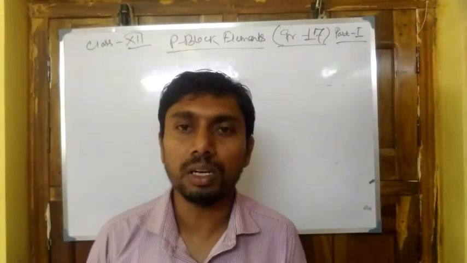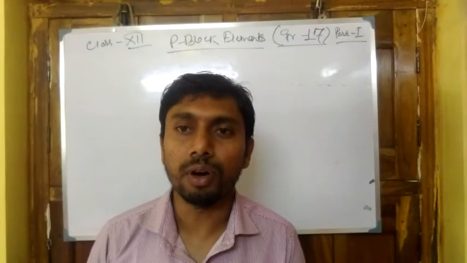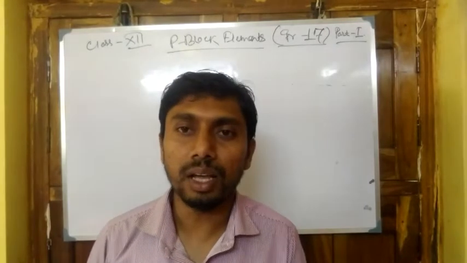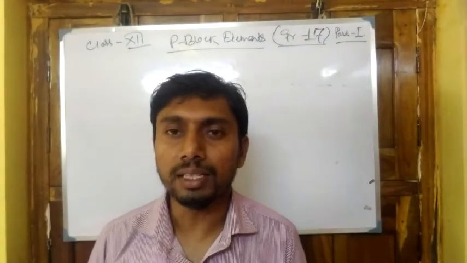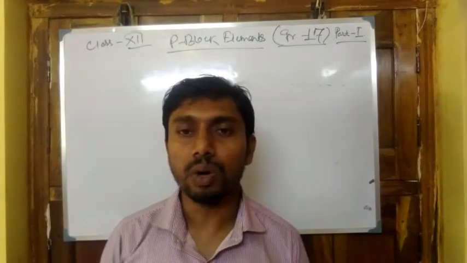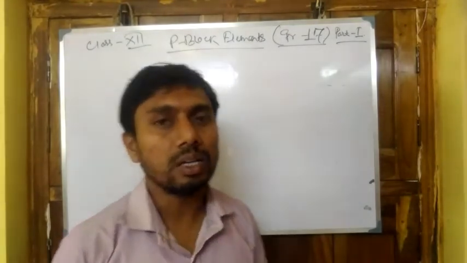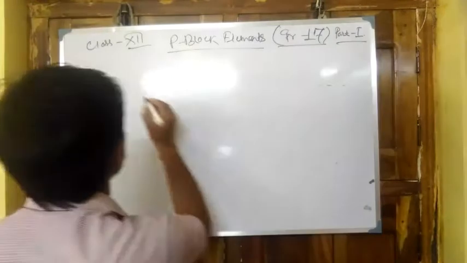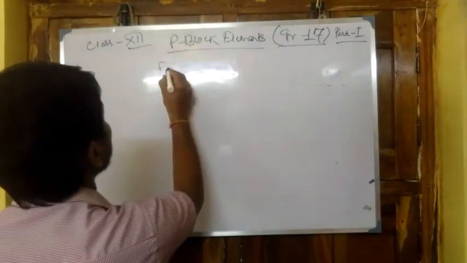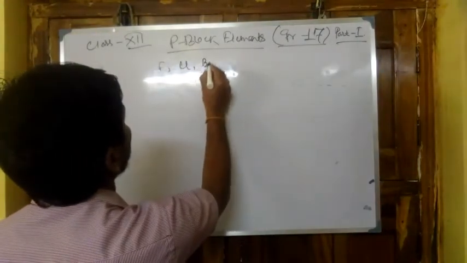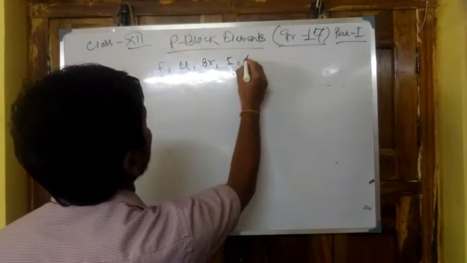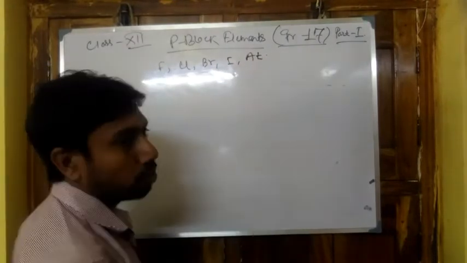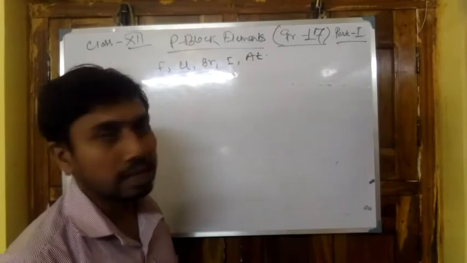Halogen is a Greek word meaning sea salt forming, and the halogen elements are found as soluble salts in sea water. So what are the members of this group? Group 17: fluorine, chlorine, bromine, iodine, astatine.